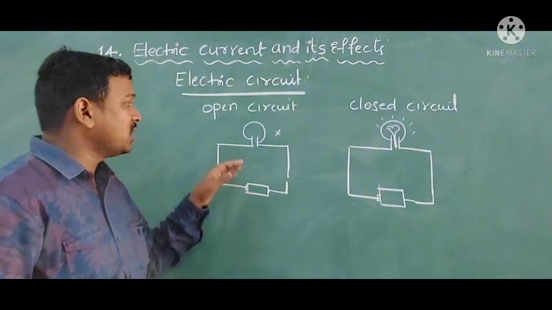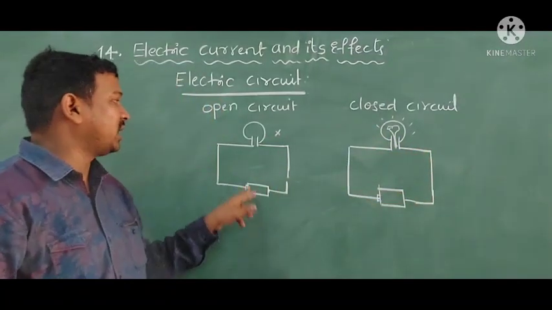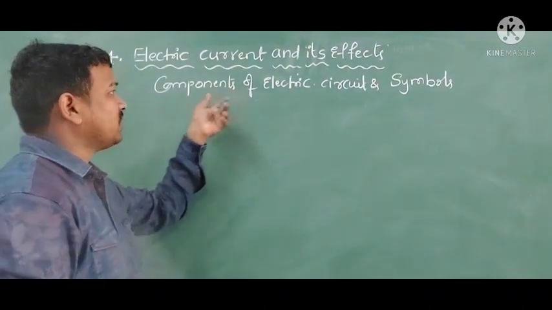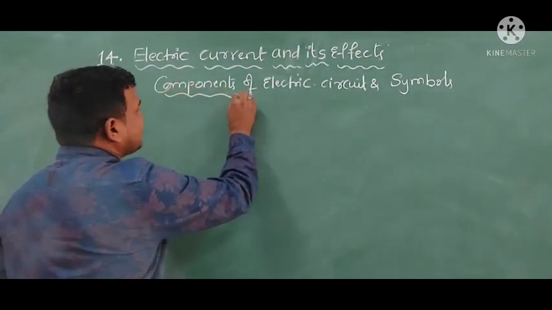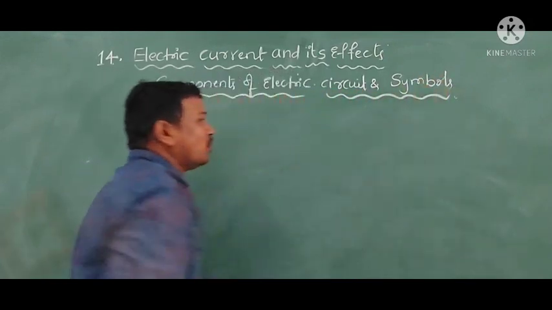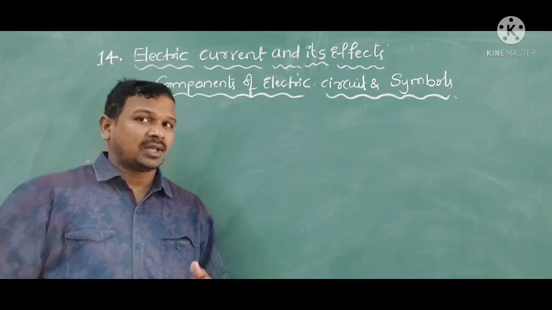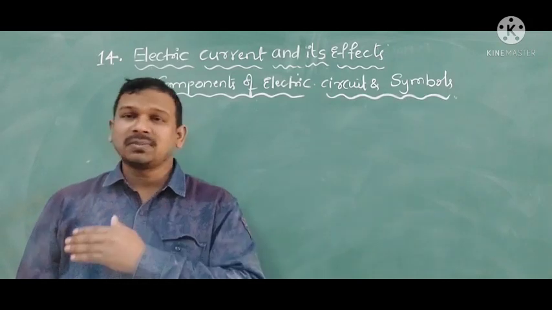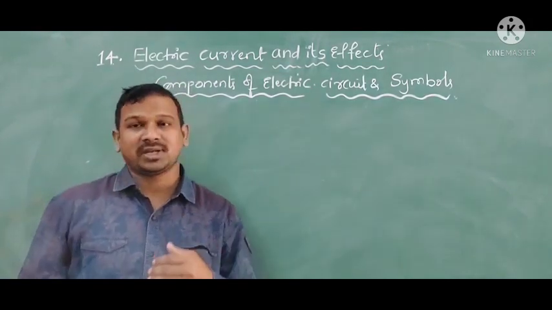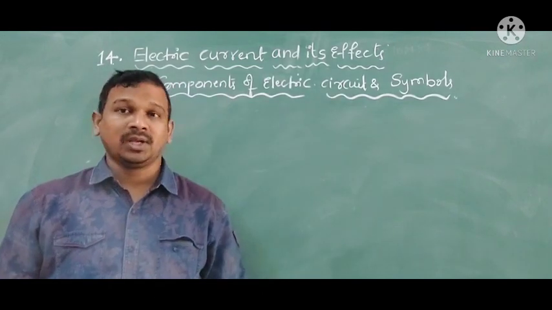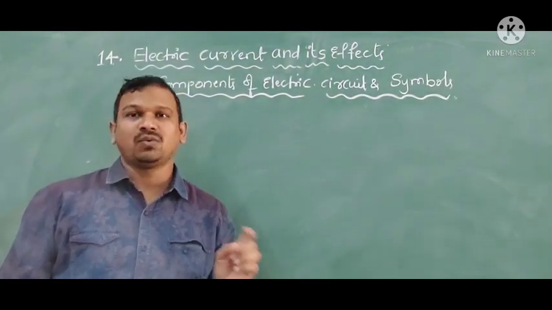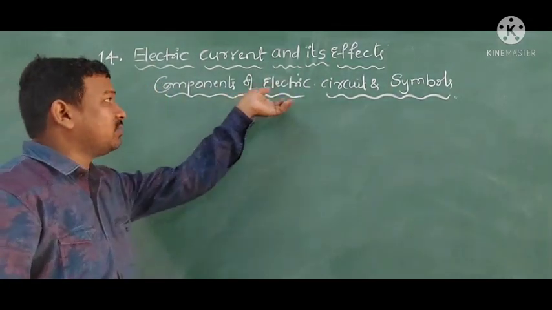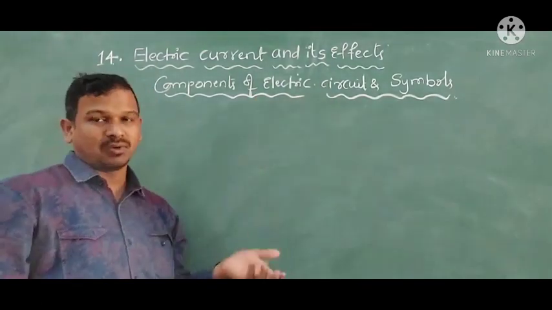Now let's discuss the components which we are using in electric circuits. Components of an electric circuit and their symbols. As we discussed, open circuit and closed circuit, there are some components required for the flow of electric current, and there are some components we can call appliances also, which use the electric current, like fan, bulb, heater, geyser, washing machine. They all come under electrical appliances. Now let us discuss some of the electrical components, their circuit diagrams and their symbols.